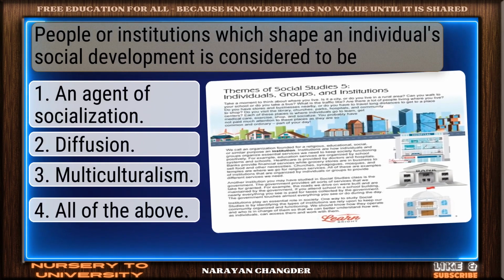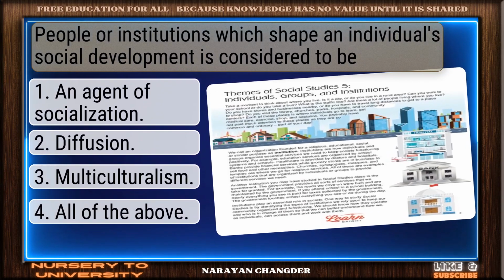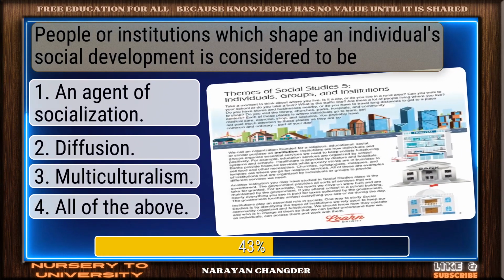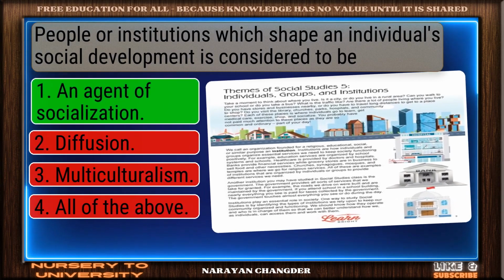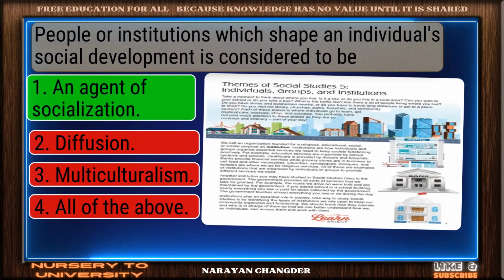People or institutions which shape an individual's social development is considered to be... Right again. An agent of socialization is a valid answer.